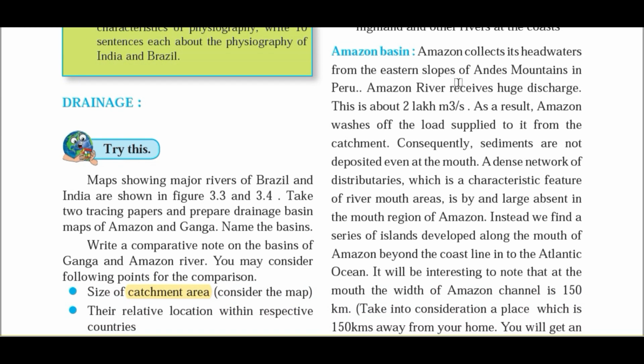It collects its headwater from the eastern slope of the Andes mountain in Peru. I have already told you this fact. The Amazon River receives a huge discharge, which is about 2 lakh meter cube per second. So can you imagine this 2 lakh meter cube per second volume of water? It is discharging each second. So it is a very huge water volume, and because of it what happens, it washes out the entire load or the entire sediment supplied to it from the catchment area.